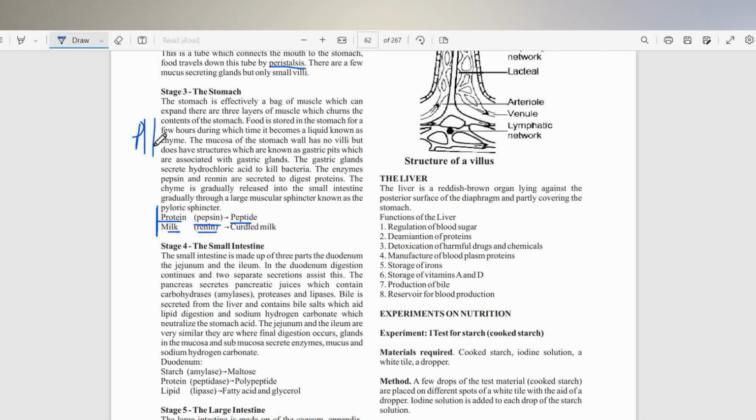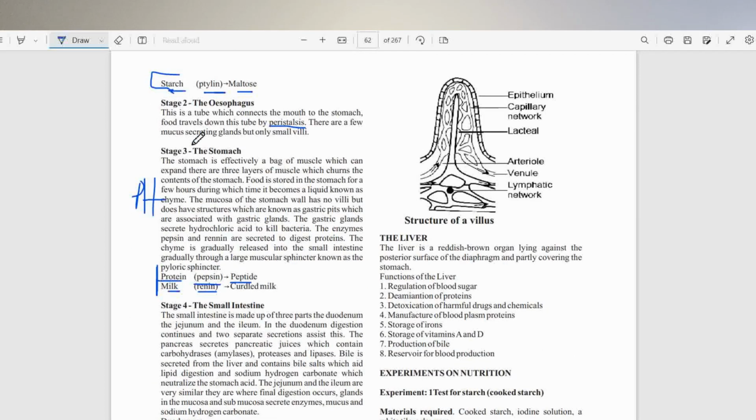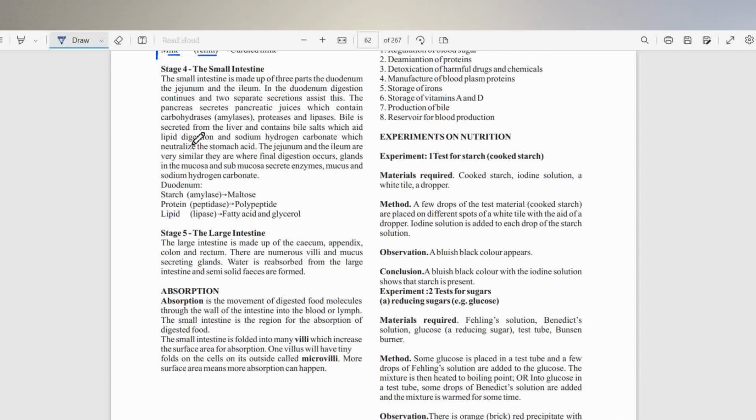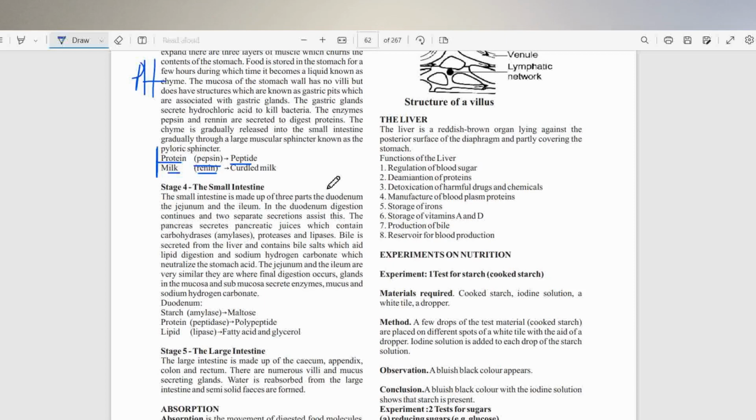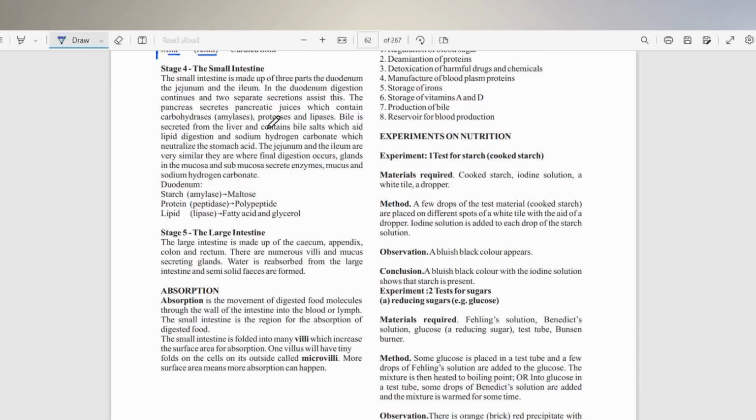So that's why the pH of the stomach is acidic and the pH of the mouth is alkaline. Also, the hydrochloric acid helps to kill bacteria that are present in the food.